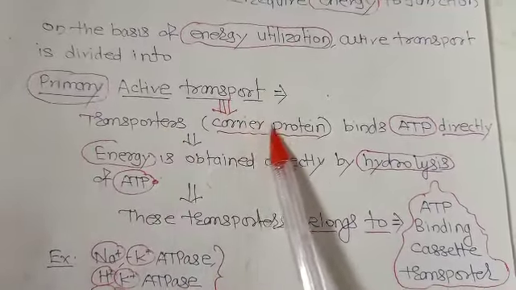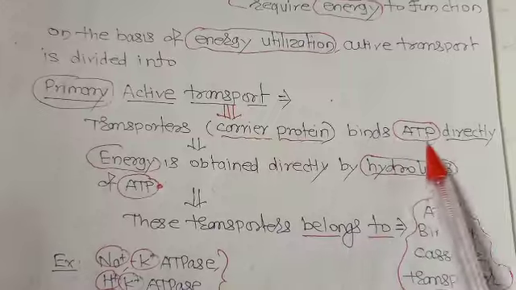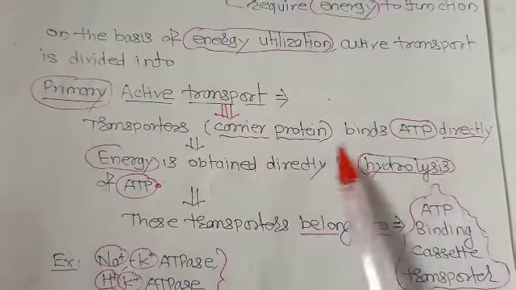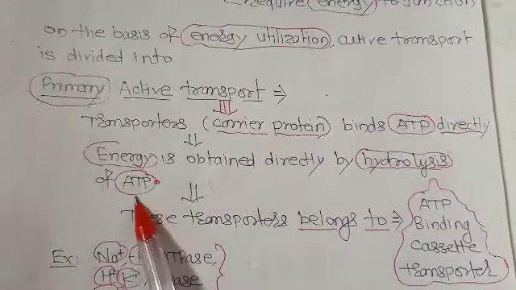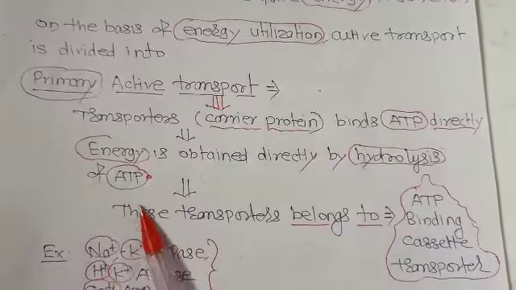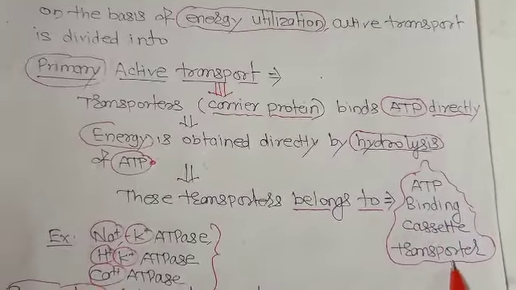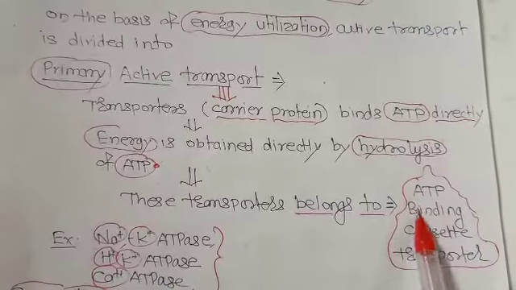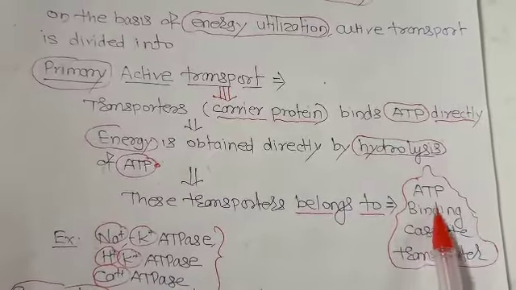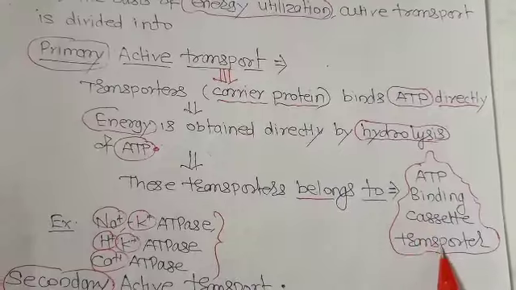So these transporters belong to the ATP binding cassette transporters, or ABC transporters.